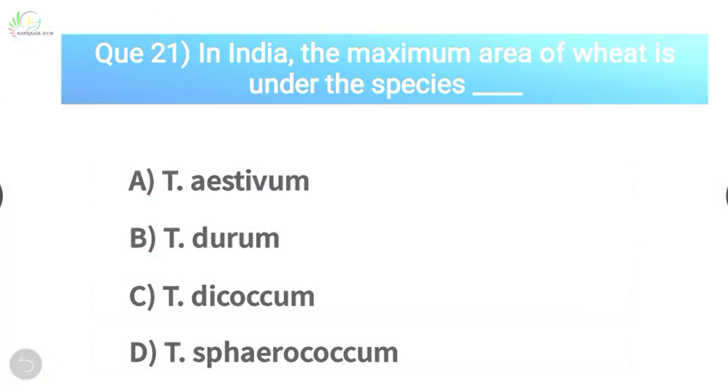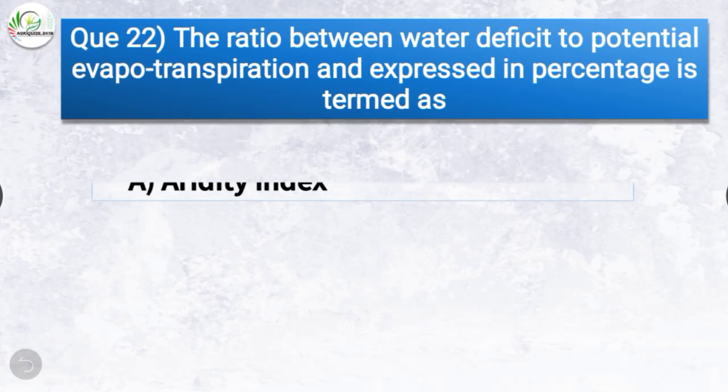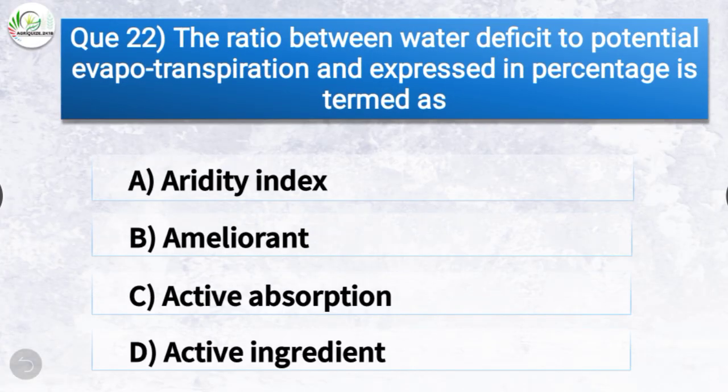The next question is, the ratio between water deficit to potential evapotranspiration, expressed in percentage, is termed as. The options are aridity index, amereolent, active absorption, active ingredient. The correct answer is option A, aridity index. The ratio between water deficit to potential evapotranspiration, expressed in percentage, is termed as aridity index.